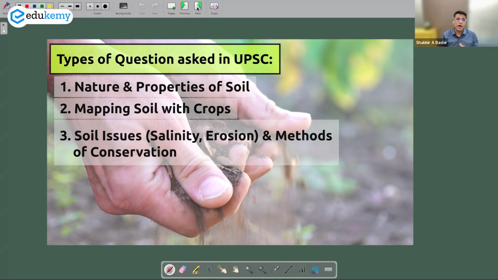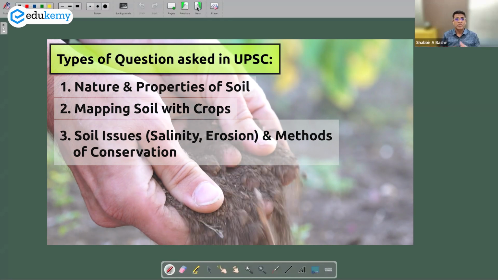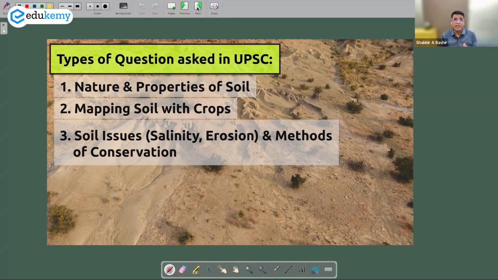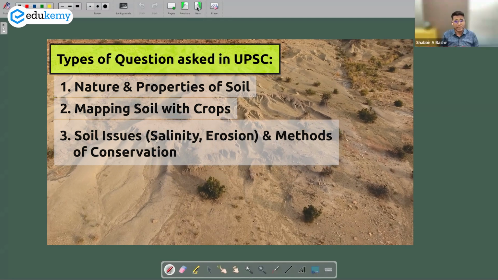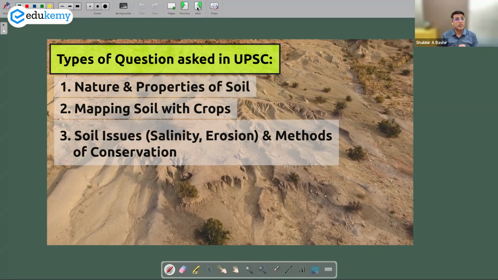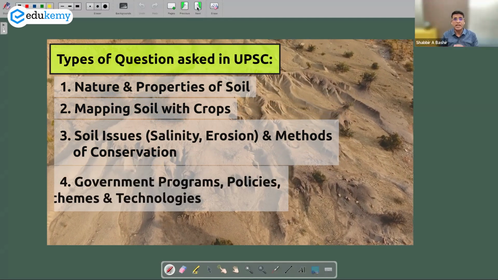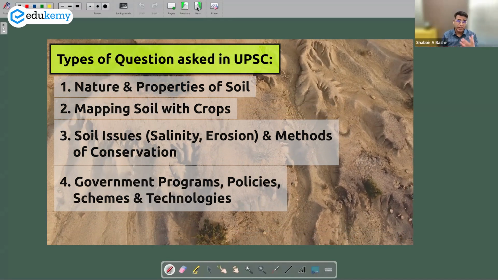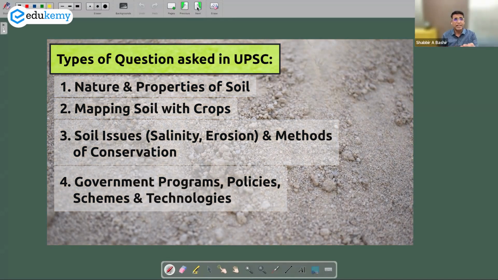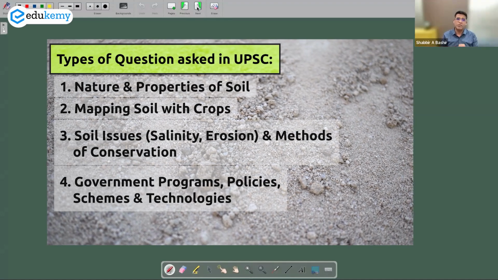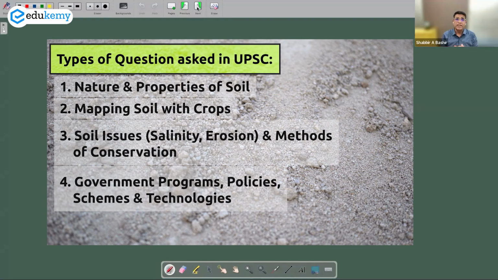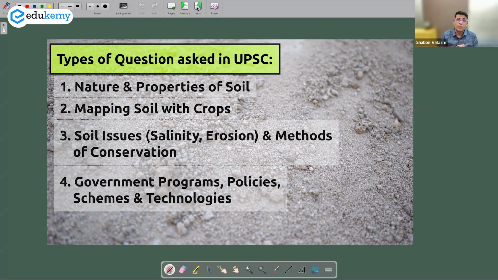Third, the questions are also around a lot of soil problems, soil salinity, soil erosion, and they ask you about the methods of soil conservation and soil management. And the 4th type of questions on soils that they ask is questions related to programs or schemes or some technology they may have introduced. So we have the Neem-coated urea, its question has been asked. You also get questions related to some programs around, say, soil conservation like contour bunding.